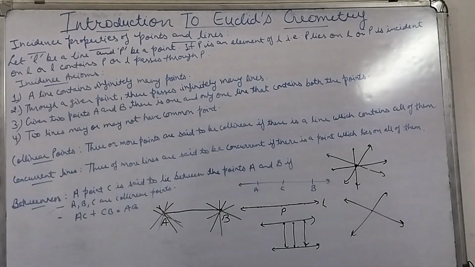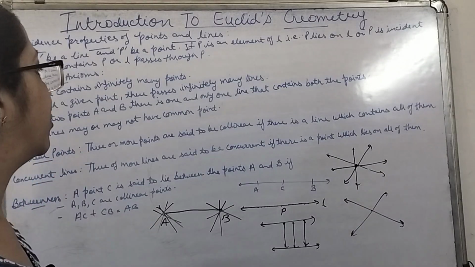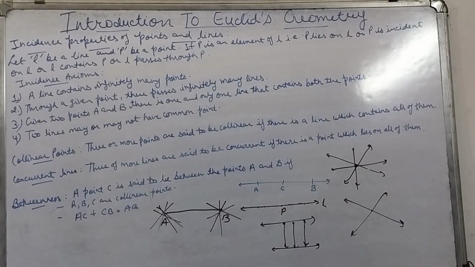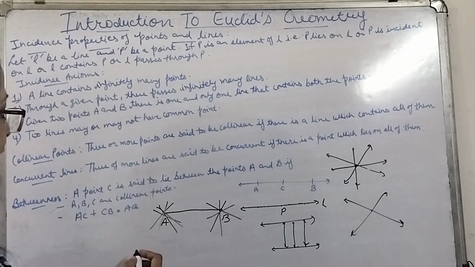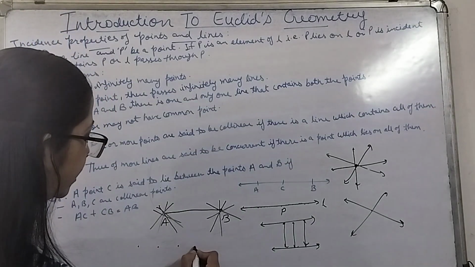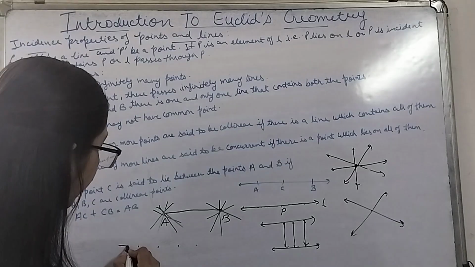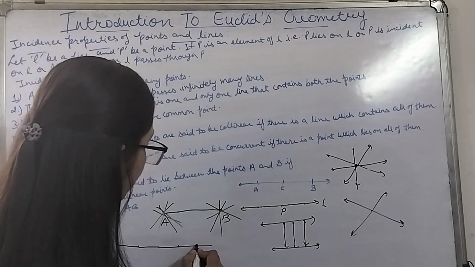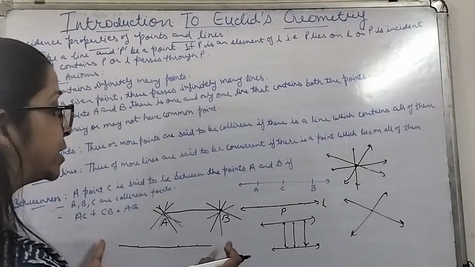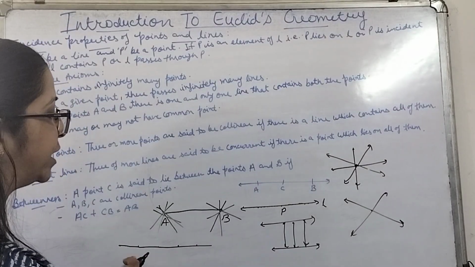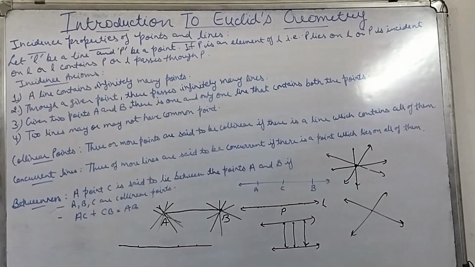Now, what are collinear points? Three or more points are said to be collinear if there is a line which contains all of them. So if there are three or more points, and we can draw a line which has all these points together, in a single straight line, then these points are said to be collinear.